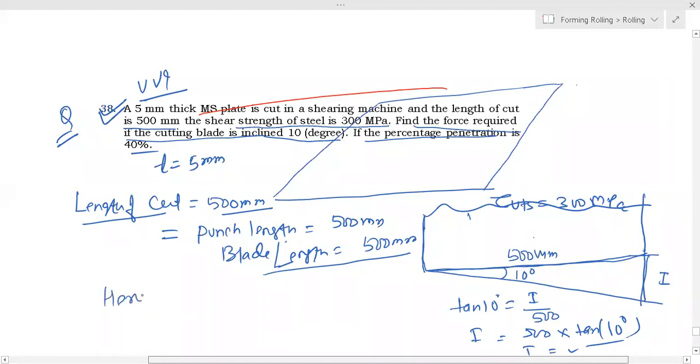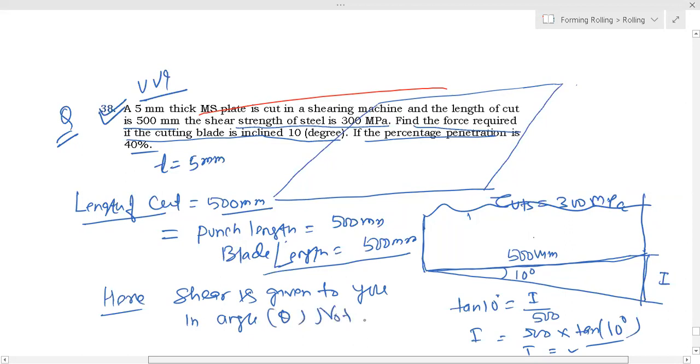Here shear is given to you in an angle theta, not directly in millimeters. So you have to find that I first.